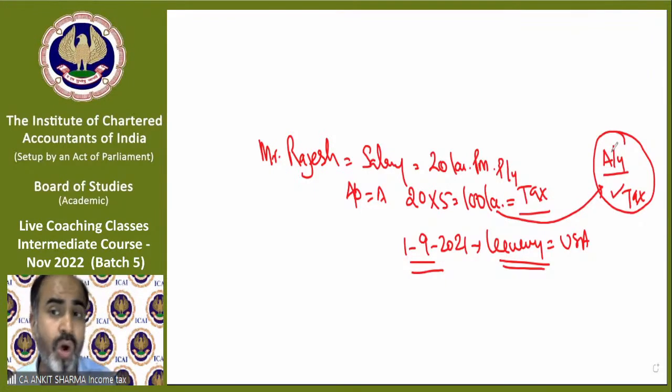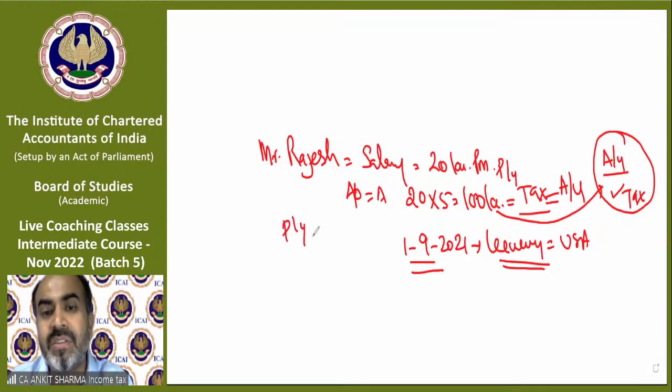And because it is not a black money case, because he declared that yes, I have earned 100 lakh rupees income and I will pay tax next year, but that is an uncertainty. So the department made this provision that in a case where a person is leaving India permanently, the tax on the previous year income needs to be collected in the same year. So the previous year and assessment year will be the same in this case.